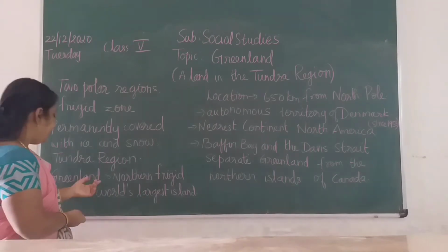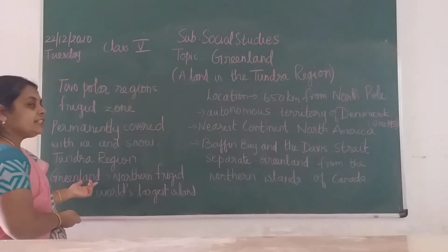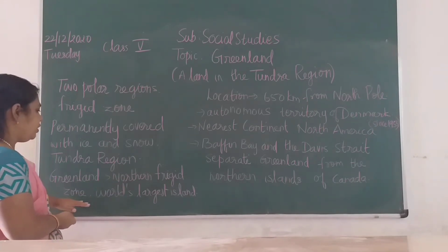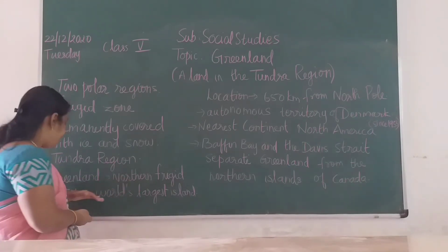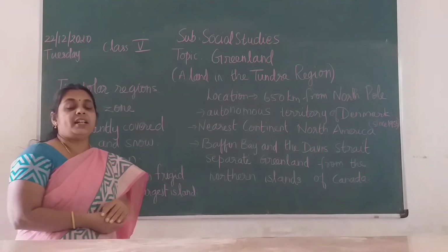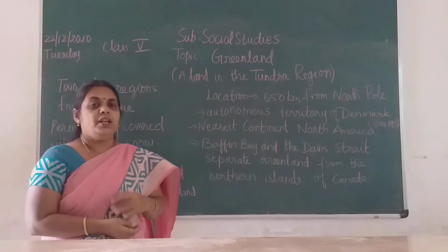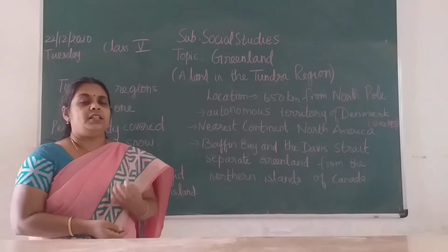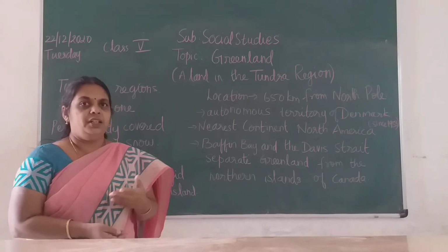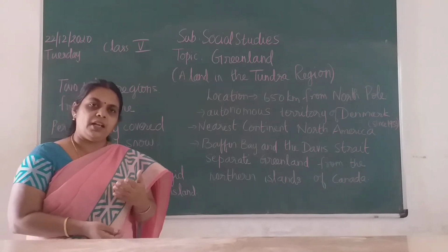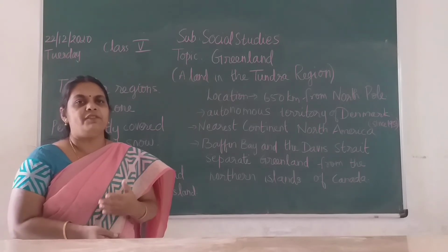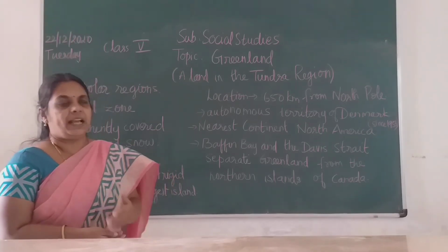Now Greenland is a country located in the northern frigid zone, children, and it is the world's largest island. You would have observed Sri Lanka, UK and so on. These are all islands only, but compared to that, Greenland is the world's largest island.